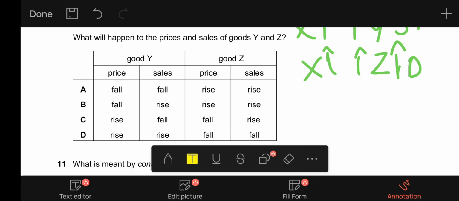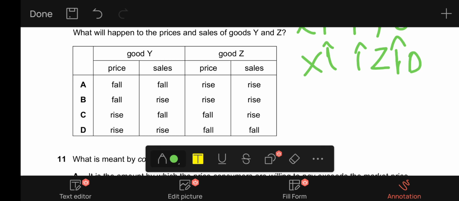That is incorrect. B says there will be a fall in the price of Y and there will be a rise in sales. This is correct because whenever supply increases, sales increase, and as a result, the price falls. So that could be correct.